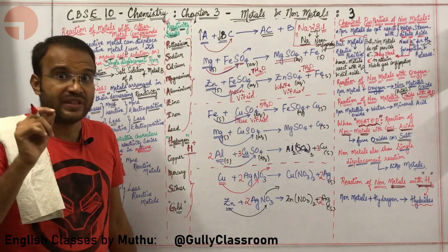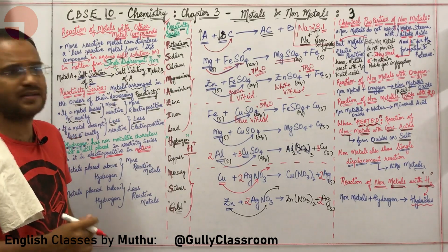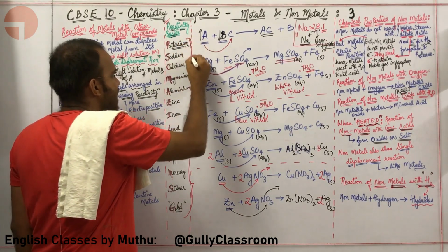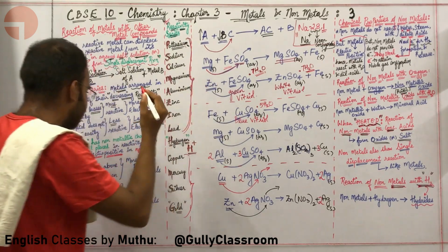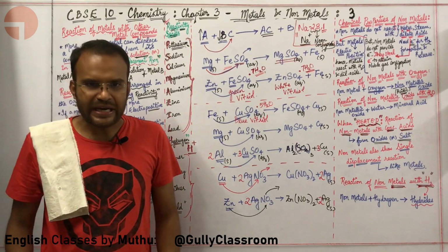There is even another reason for placing hydrogen in the reactivity series. The metals which are placed above hydrogen are called more reactive metals. Here hydrogen is like an umpire, standing in the middle.